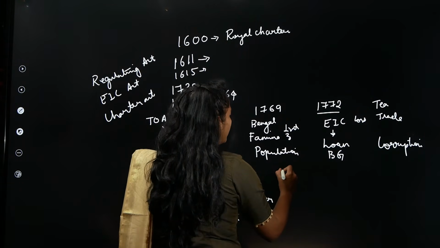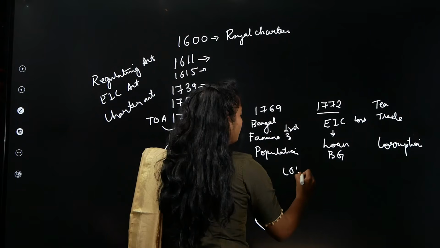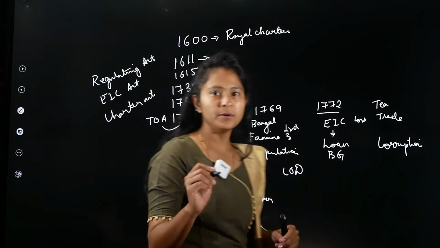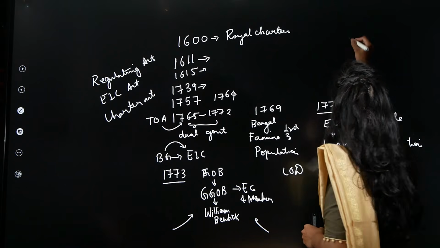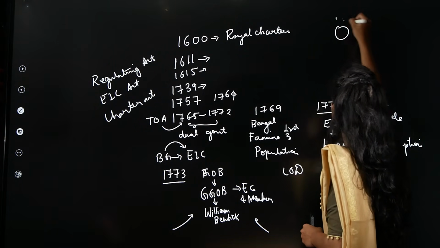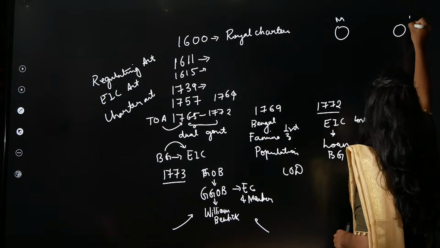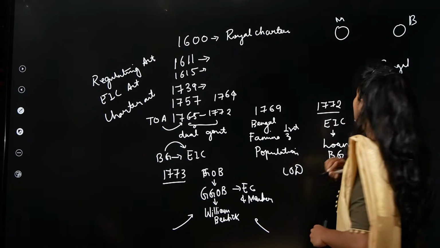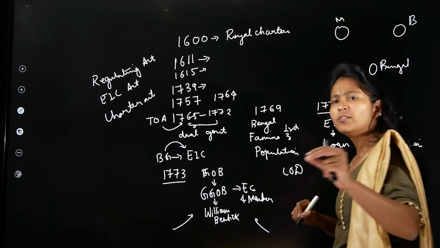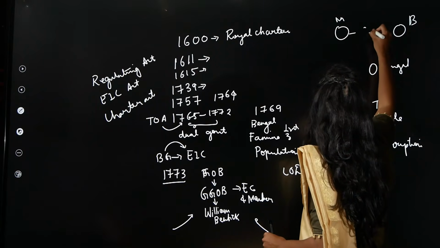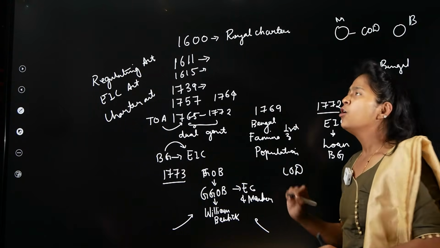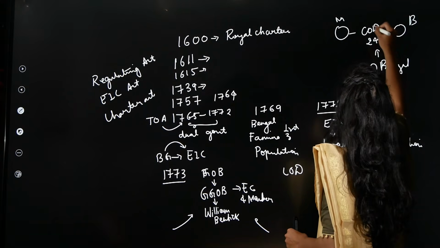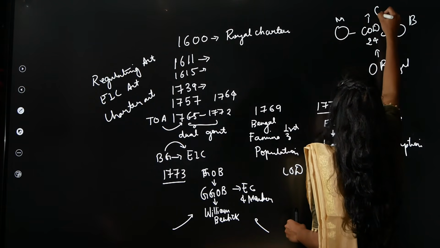The second important thing that we need to understand is about the Court of Directors. Before 1773, there were the Governor of Madras, the Governor of Bombay, and the Governor of Bengal. All three governors would report to the Court of Directors, who were 24 in number, and they would report to the British government.